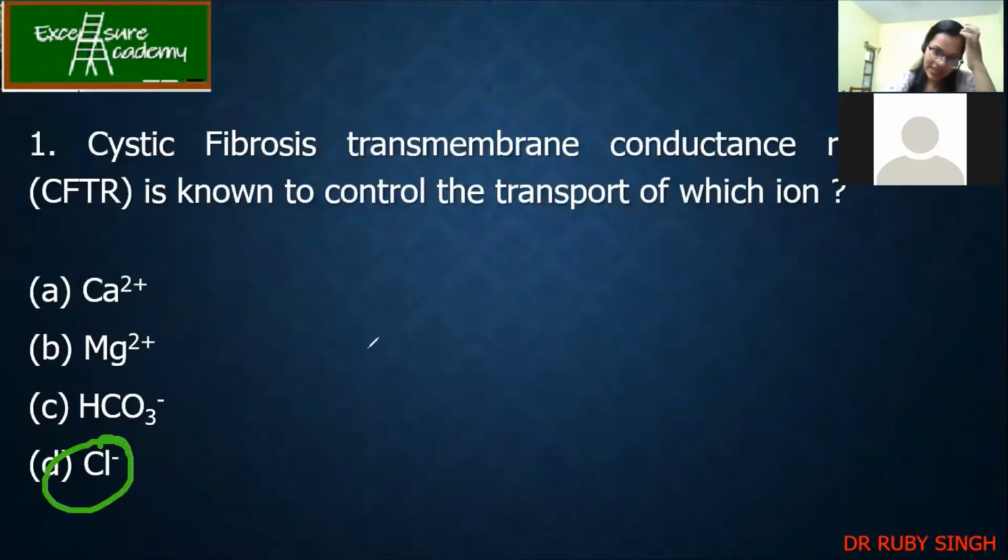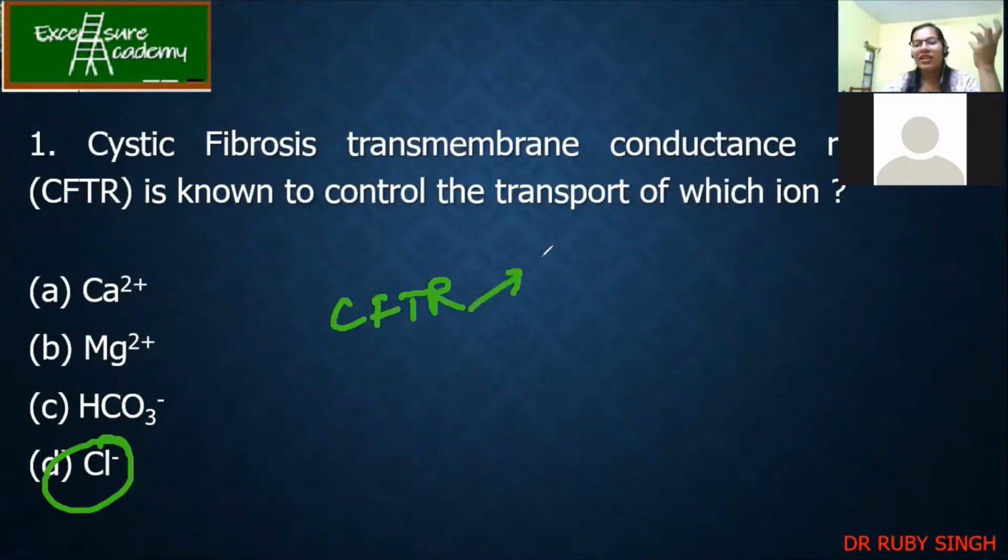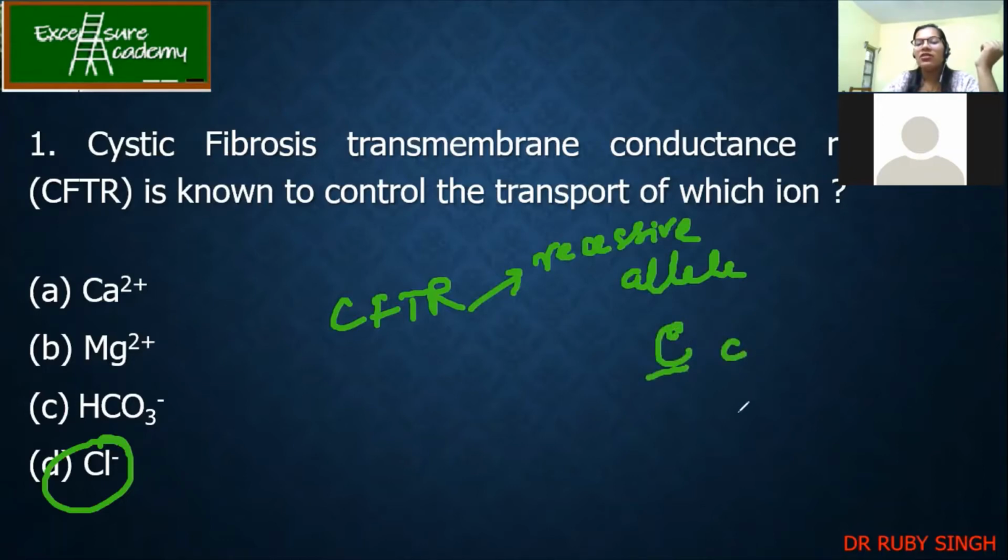So actually CFTR, in the case of genetics, is because of the recessive allele. Mutation happens and it becomes a recessive allele. Whenever it is a recessive allele, it means that, suppose it is represented by capital C and small c, if a person has small c of that particular regulator, the person is going to have the CFTR problem. So that is one part about the CFTR.